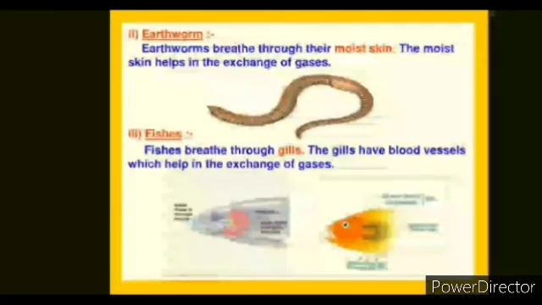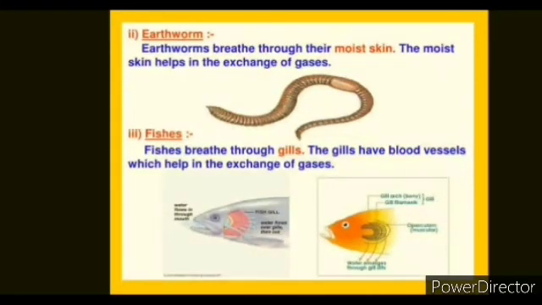Now we will talk about breathing in the earthworm. The earthworm breathes through its skin. The skin of the earthworm is quite thin and moist. Gases can easily pass through the skin of the earthworm. The earthworm absorbs the oxygen needed for respiration through its thin and moist skin. The oxygen is transported to all the cells of the earthworm by its blood, and carbon dioxide is diffused from the body of the earthworm through its skin.